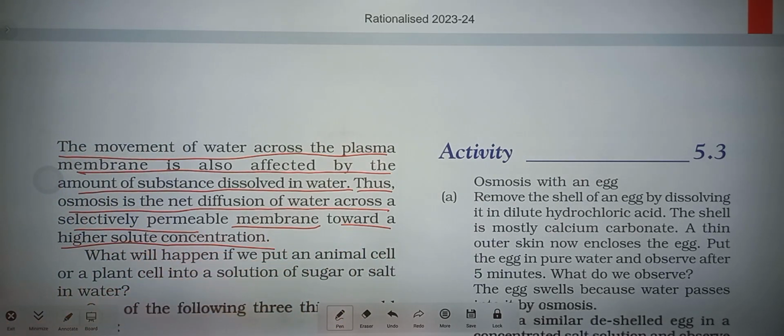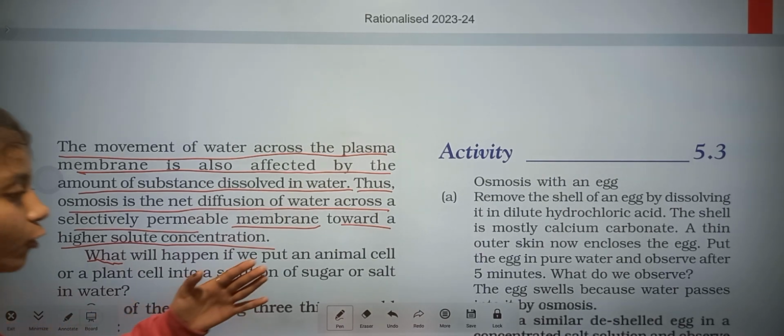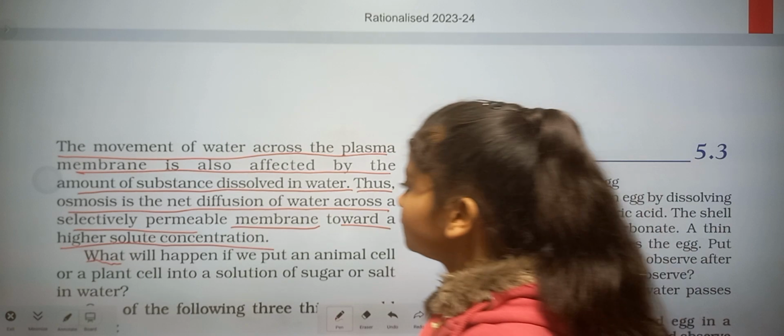The water goes inside the plasma membrane by osmosis, and it depends on the water concentration, whether it is high or low.